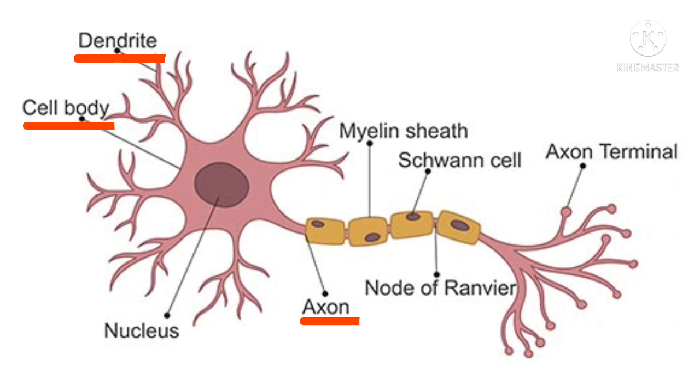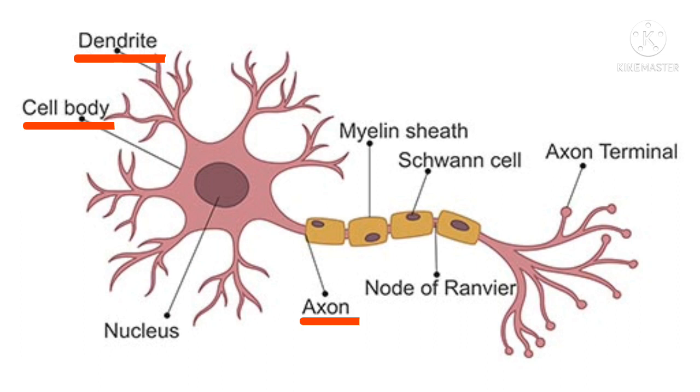The cytoplasm has large granular bodies called Nissl granules and other cellular organelles, such as mitochondria, ribosomes, lysosomes and endoplasmic reticulum.